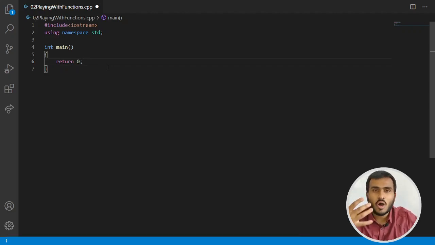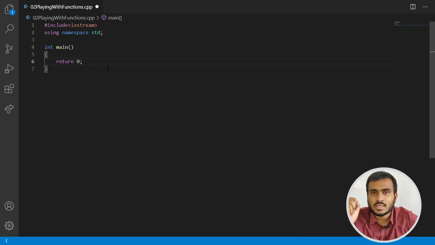The main function call will trigger the main function, and the main function body will start getting executed, and the code will get over at the end of the main function. So it starts at the main function and it gets over at the main function. Who is responsible? The operating system is responsible. So if the operating system is calling your main function, whatever value you return from the main function, who is going to catch that value? The operating system will obviously catch that value. Always remember, the function that calls the function will catch the return value. So the operating system will catch the return value of the main function.